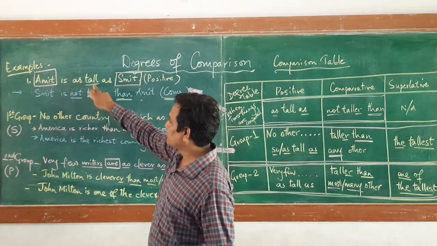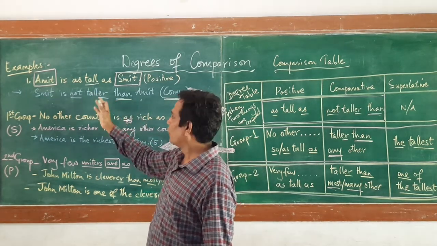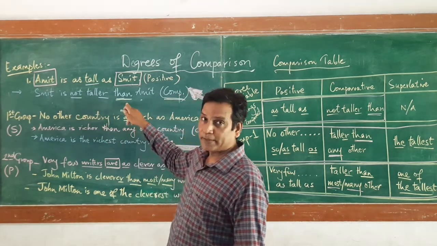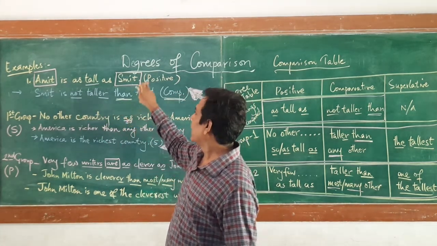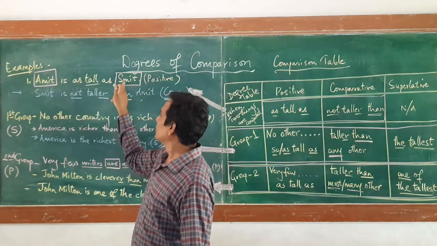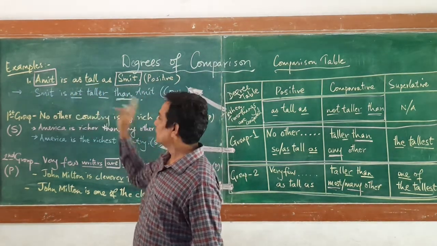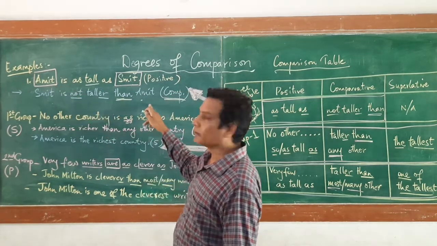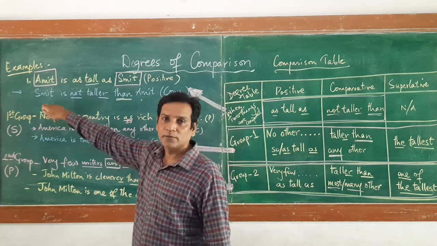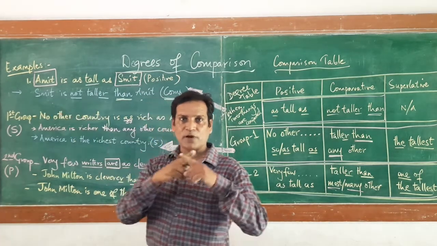And what I have changed: tall has become taller. Before that I have added not, then will be there because it is comparative form, and I have swapped both, changing the position of Smith and Amit. Amit, which was first, becomes last, and Smith, which was last, comes to the first position. I have swapped them.